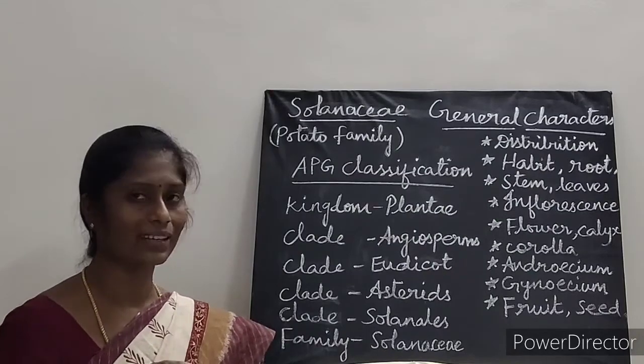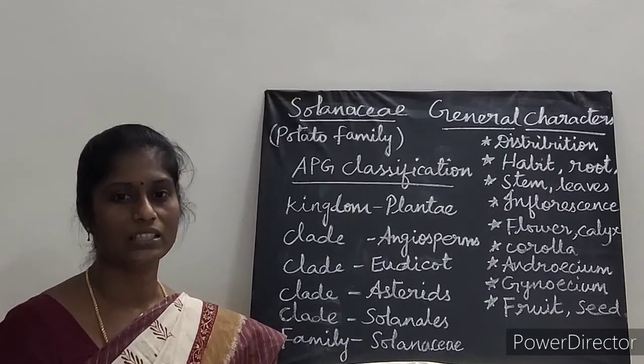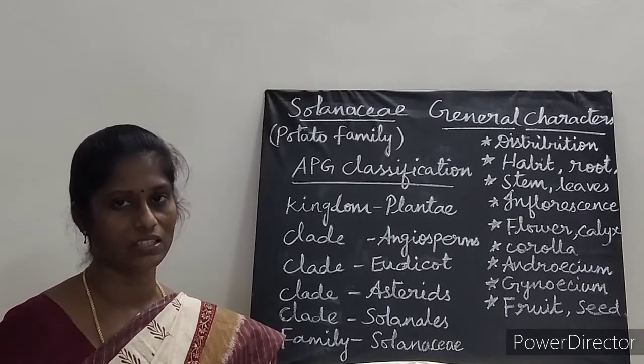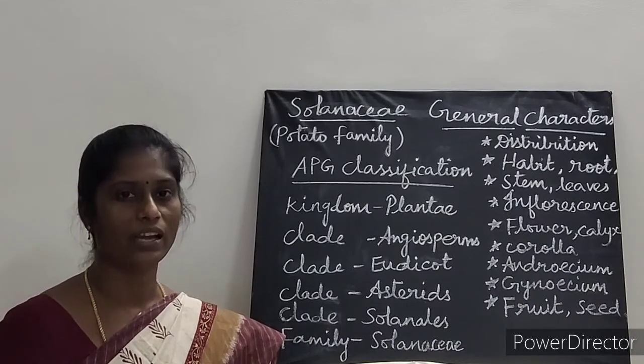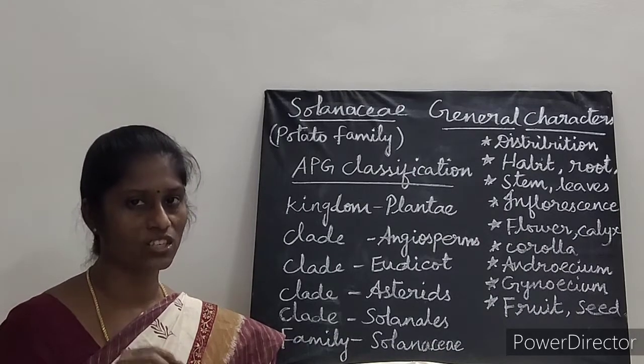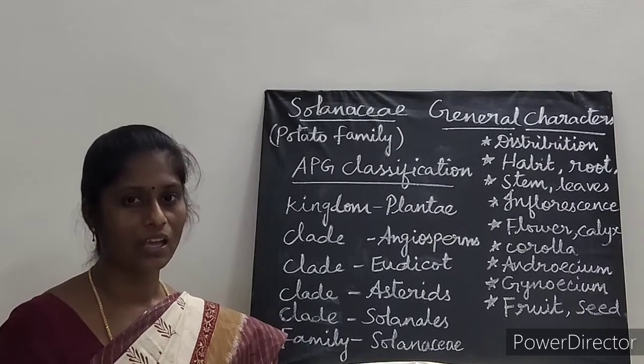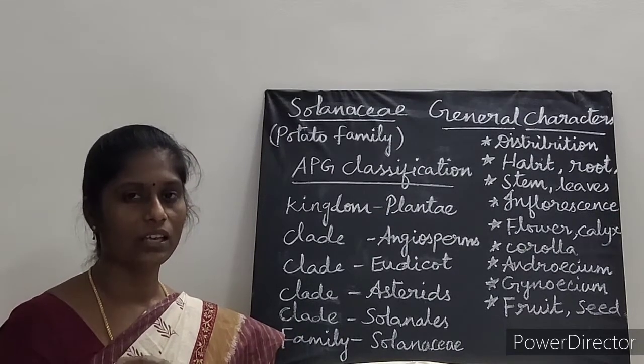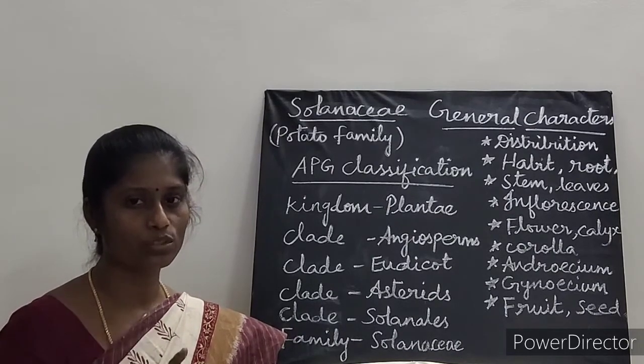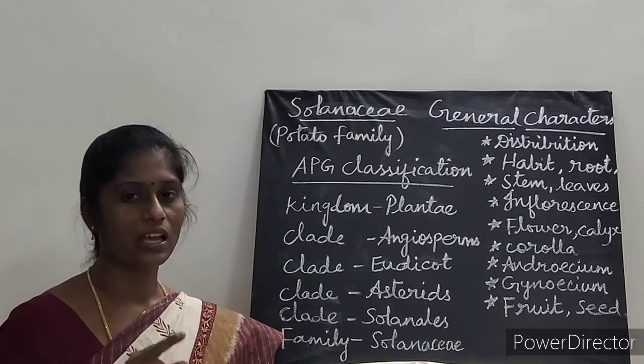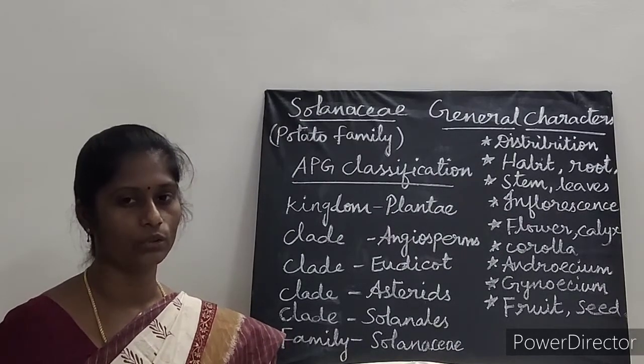And then next is anther character. Anther here is dithecous and it is longitudinally dehiscent. Okay. So that is all about the androecium. Androecium, it is made up of what? Stamens. It is 5, epipetalous and they are unequal in length. And in Zyganthus there are only 2 stamens. Anther here is dithecous and dehiscent longitudinally.